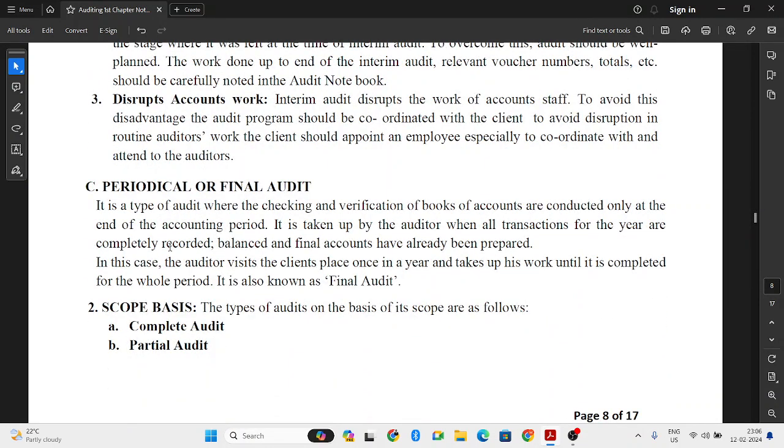Next, under the time basis, we have one more, that is periodical or final audit. This type of audit is done only at the end of the accounting period.